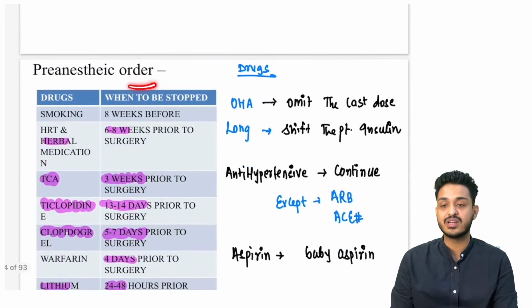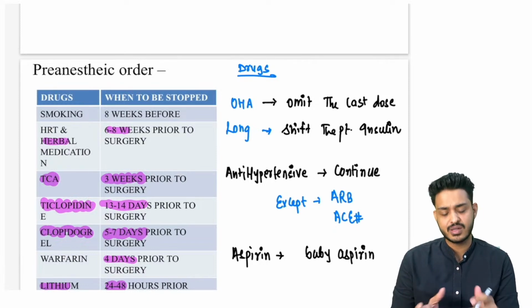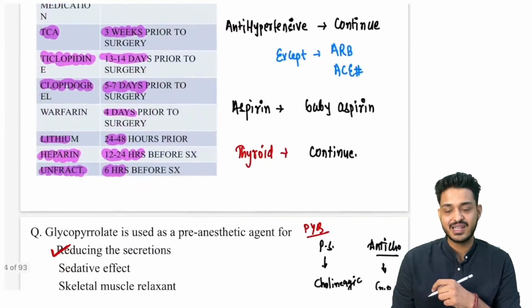Second thing we are going to understand is the pre-anesthetic order. उसको बताना है what are the drugs you should be taking, what are the drugs you should not take. कितने दिन पहले कौन सी दवाई बंद करनी है. That is what we are going to give. This is known as pre-anesthetic order.